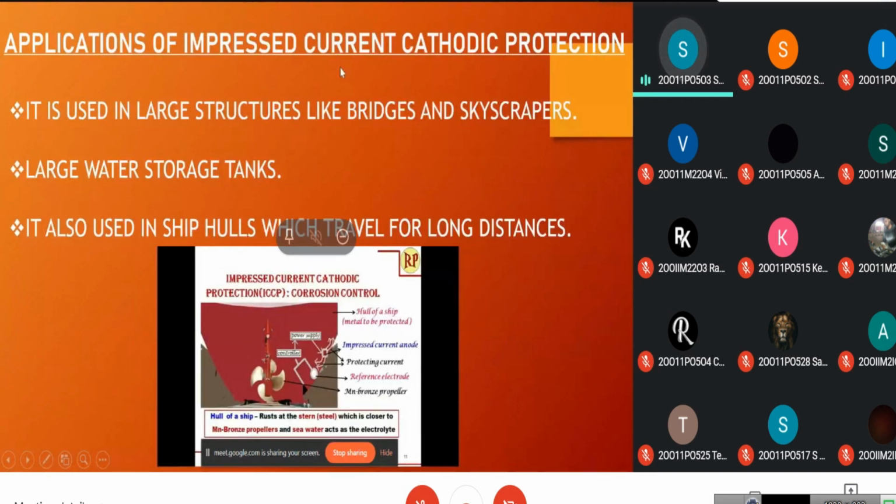So these are the applications of impressed current cathodic protection. It is used in large structures like bridges and skyscrapers because sacrificial anodes need to be replaced frequently, and it is not feasible in the case of bridges and skyscrapers and large water storage tanks. It is also used in ship hulls which travel for long distances. Ship hulls use either of the methods, whichever is feasible to them.